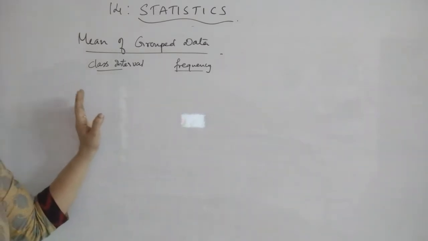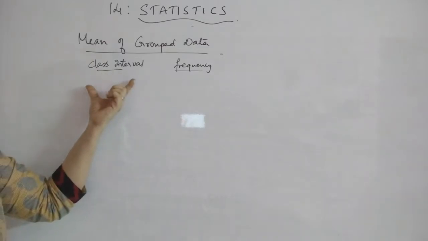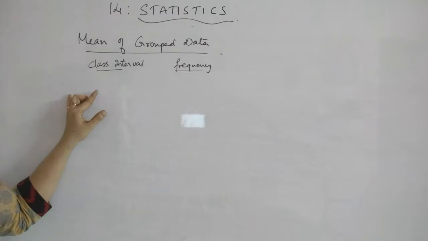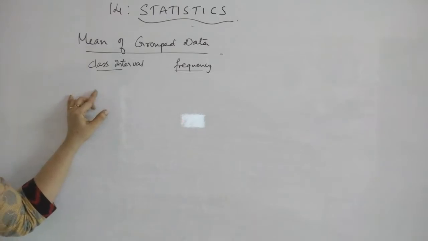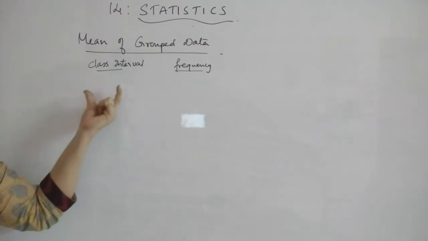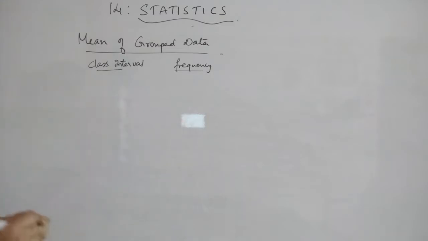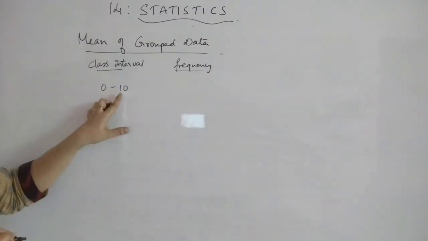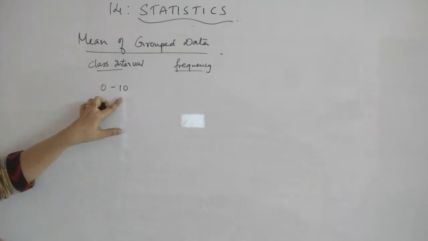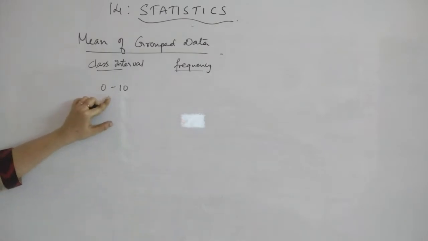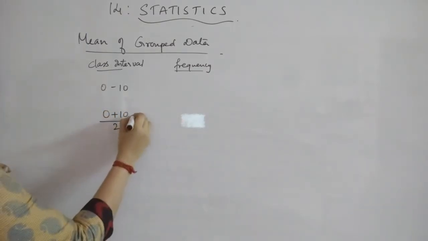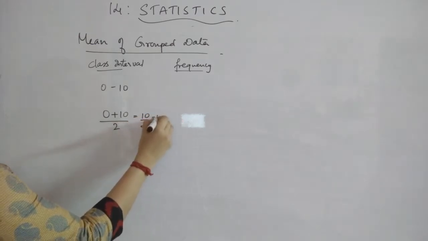Okay, for that first, what we will do is find out the mid value of each of these class intervals. That means you have to find out the average of the upper and lower limit of each class. If I take an example, 0 to 10 is one interval, then I have to find the average of this interval. That means (0 + 10) by 2, which will give you 10 by 2, which is 5.